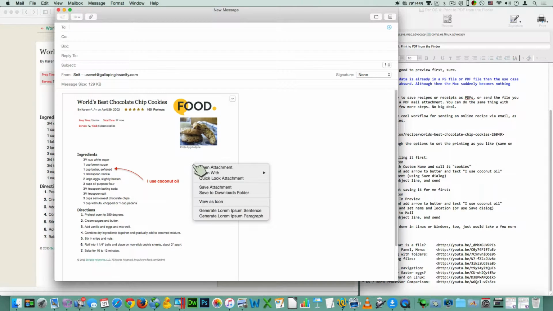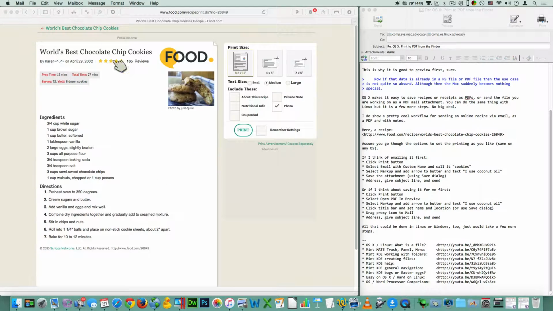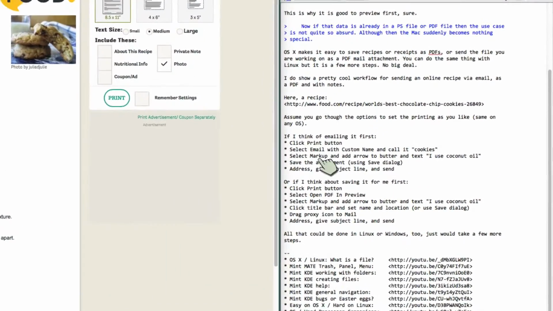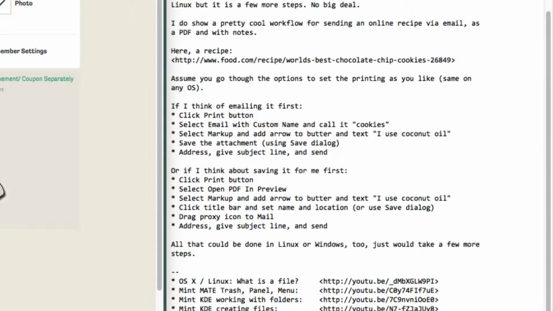But before I do that, I would probably want to save the attachment, and I could put it in the downloads folder, or I could put it into my recipes folder, and I could dig down to it like you would on Linux or on Windows. So that's one workflow, and that works really great and is nice and smooth. I do have to save once and show that, but I only have to go through the save dialog that one time. I could have also dragged and dropped it to the desktop if I had that available.